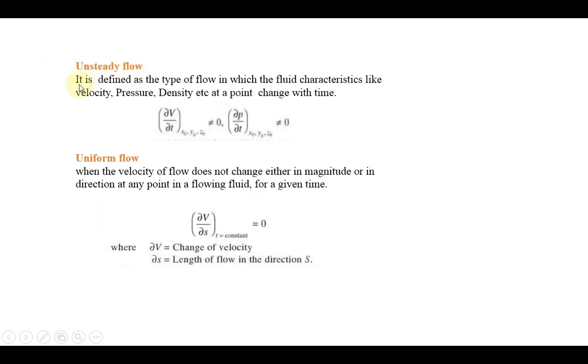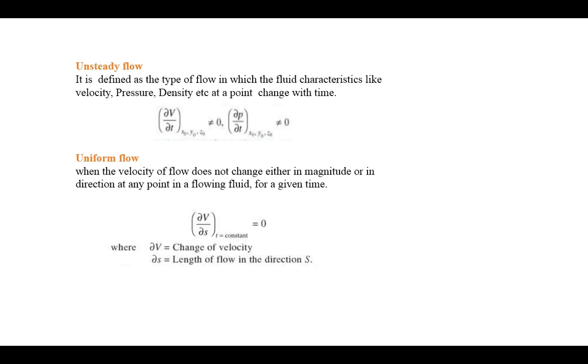Unsteady flow is just the opposite. It is defined as the type of flow in which the fluid characteristics like velocity, pressure, density at a point change with respect to time. Whenever the time changes, the values automatically change. That is why it is called unsteady flow. So previously it was equal to 0, here it is not equal to 0. Next one, the uniform flow. So you have to remember steady flow and unsteady flow are related to time.